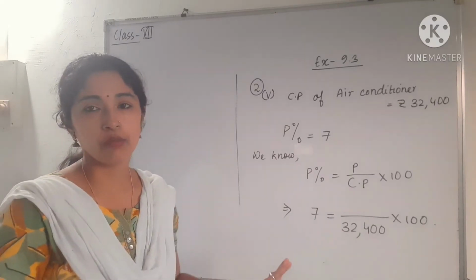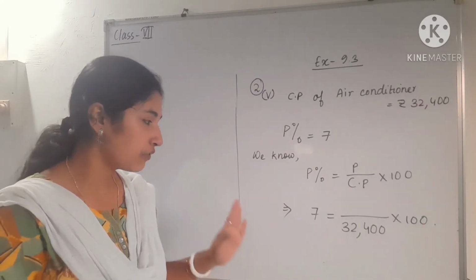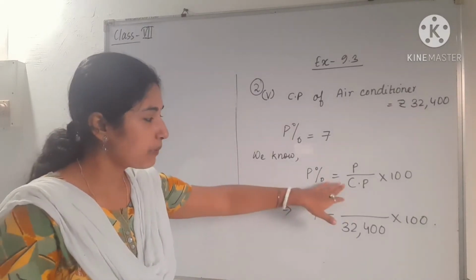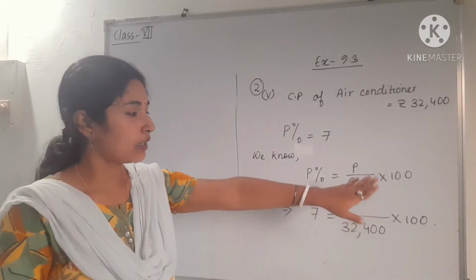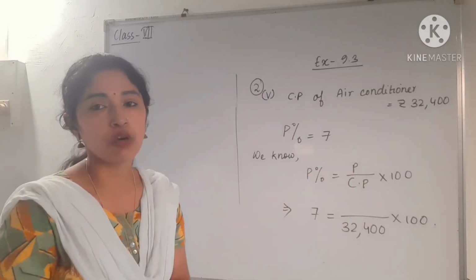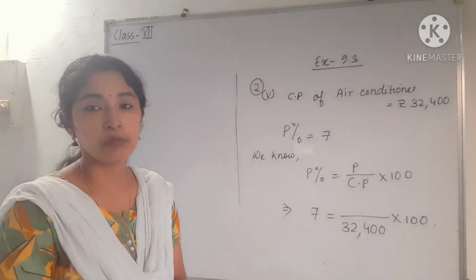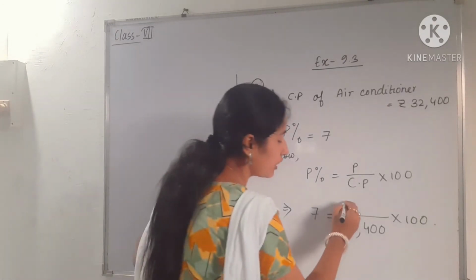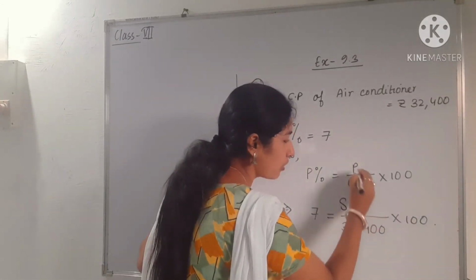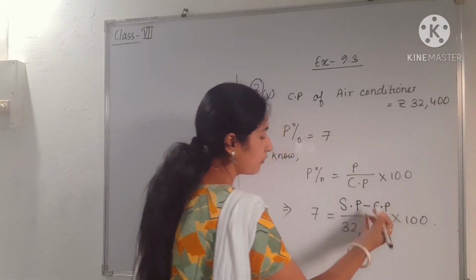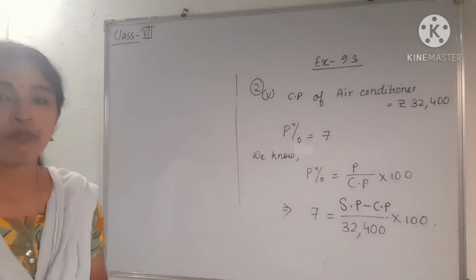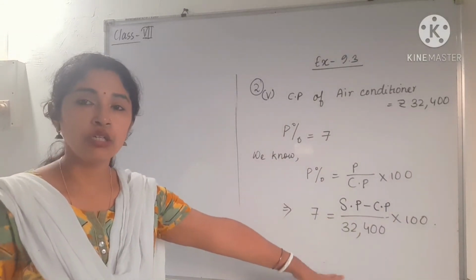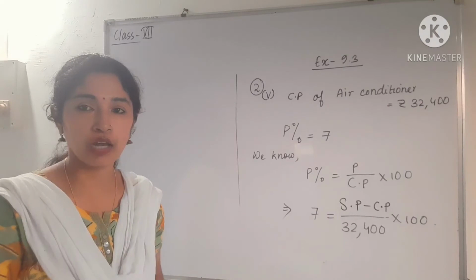So see, this question I am doing in a different way. So what is the different way? See, in place of P percent we can write 7. CP we know, we can write this one, and into 100. So in place of profit, what can we write? So we know that profit is equal to SP minus CP. So directly here also we can write the formula of profit. So if we write it here only, we can directly find the value of SP. No need to put it again in that formula.